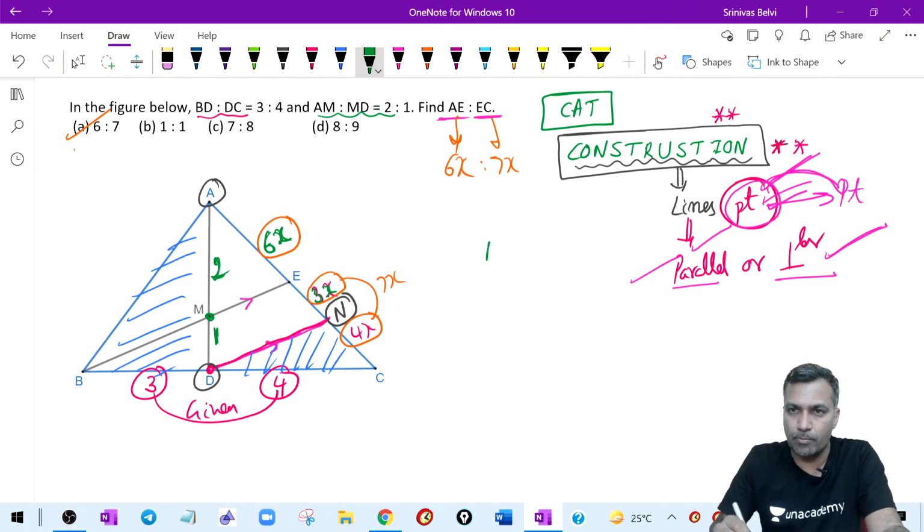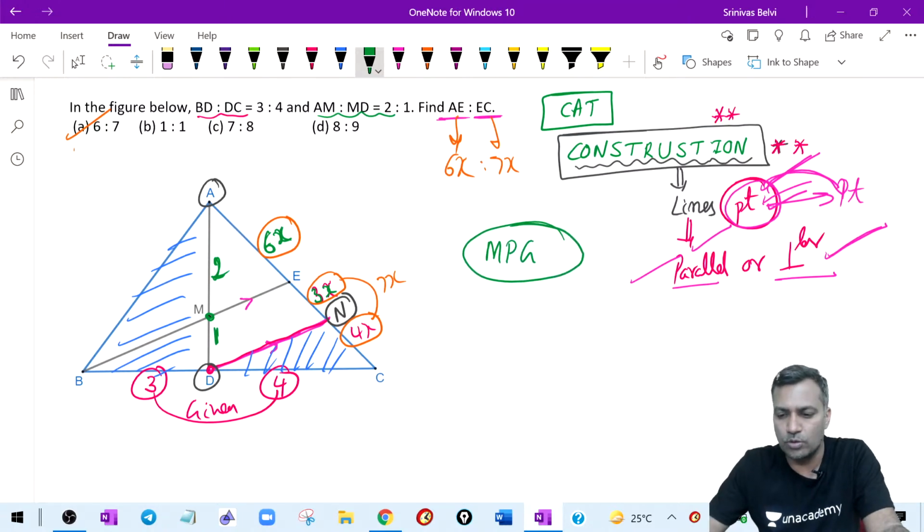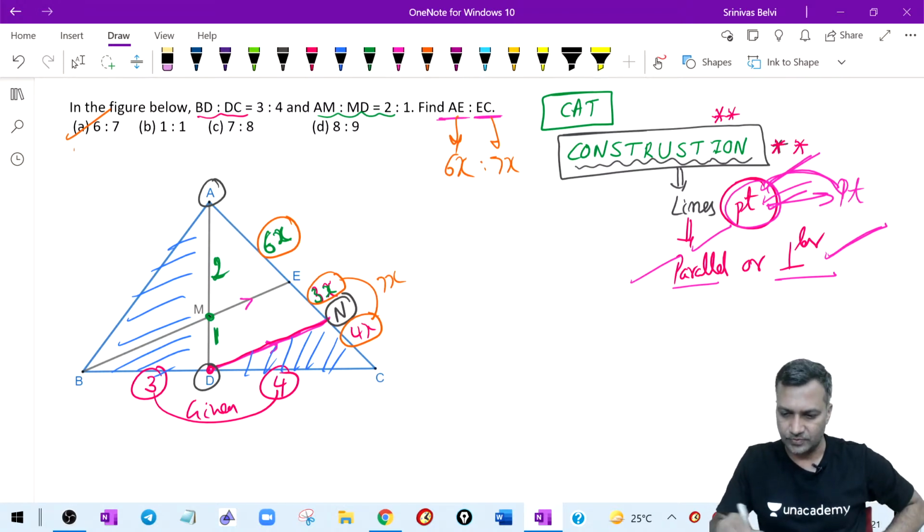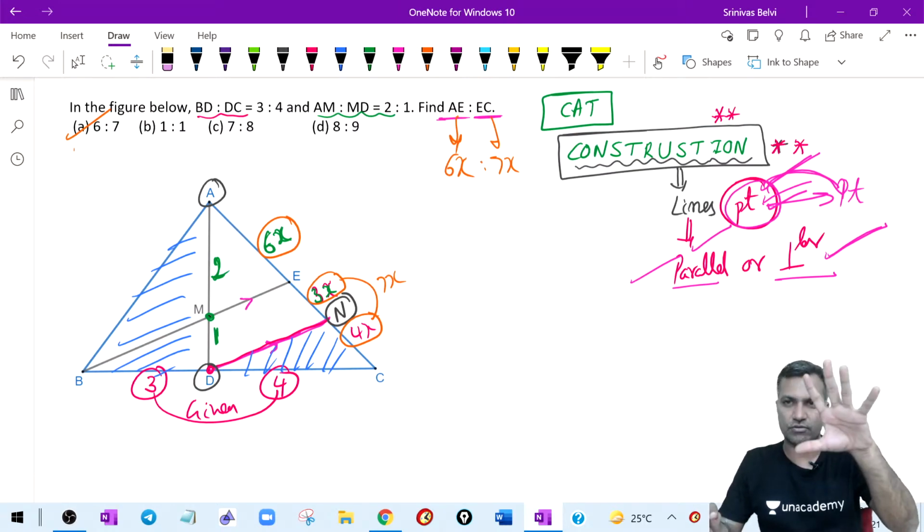How many of you remember mass point geometry from your high school? There used to be a keyword called mass point geometry. Anybody remember here? Say yes if you remember. No idea, leave it. We'll discuss this later. Don't worry. Anyway, for CAT, it is not very, very important.